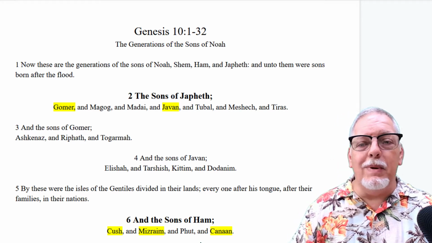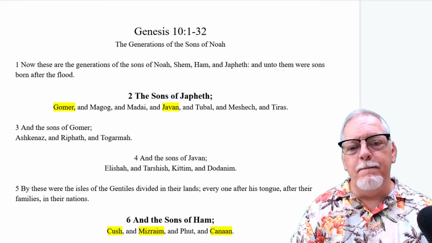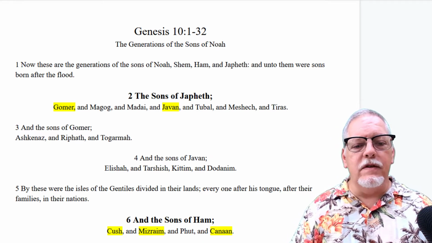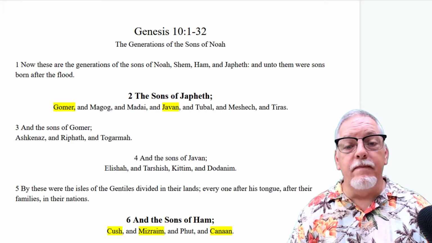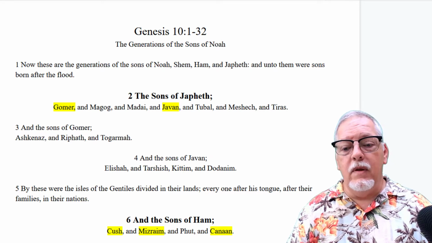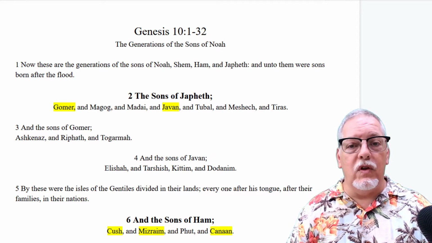So let's just begin. We'll look in chapter 10, beginning here in verse 1. Now these are the generations of the sons of Noah, Shem, Ham, and Japheth. And unto them were sons born after the flood.